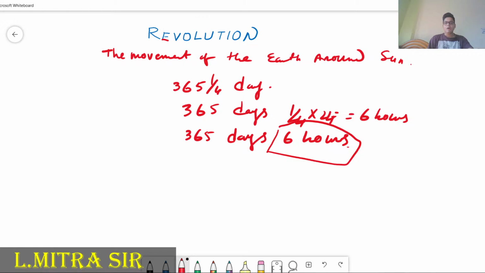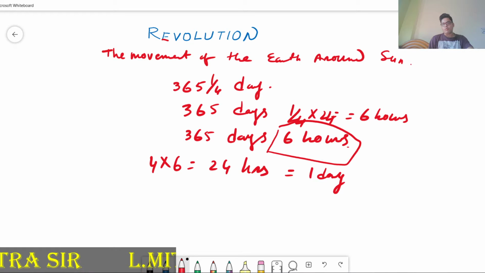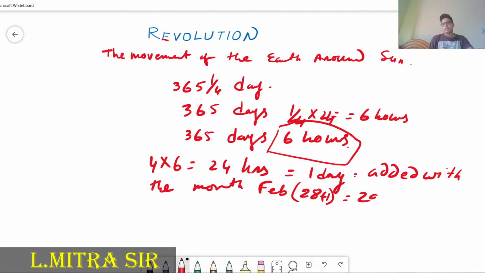So this 1 day is added to the month of February. Normally February has 28 days, but that time it will be 29 days.